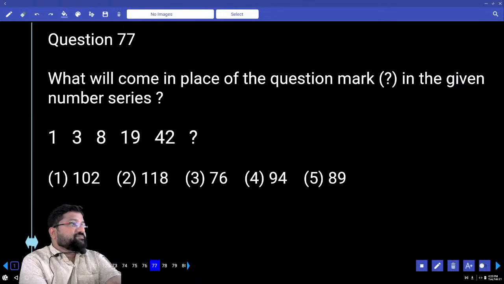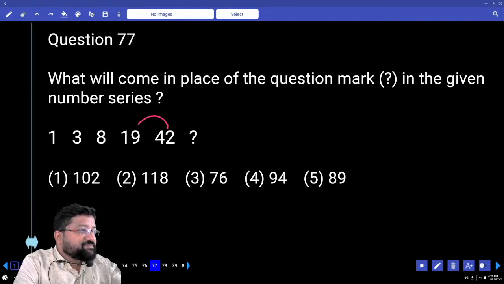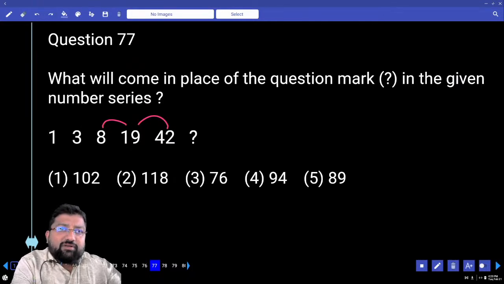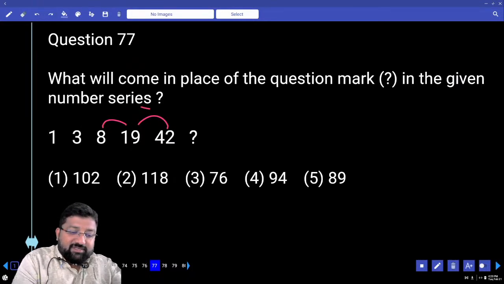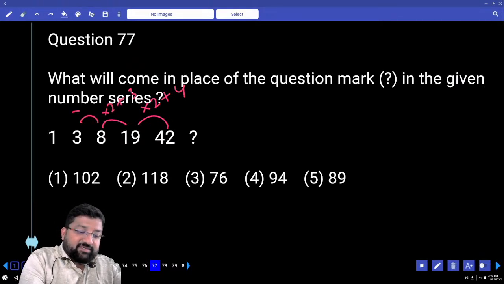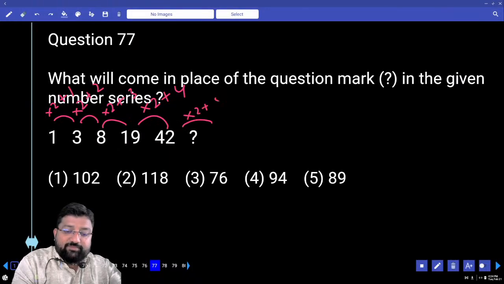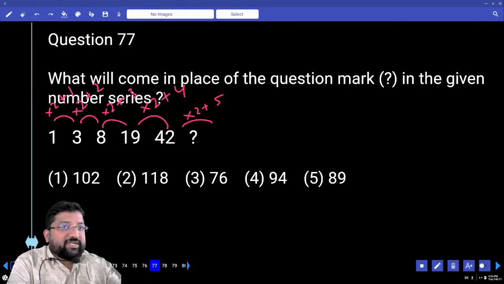Come on. But see one thing, almost 2 times. Almost very near. 1 times 2, 2 times 4 plus 4, 8 2s are 16 plus 3, 6 plus 2, 2 plus 1. This should be into 2 plus 5. 84 plus 5, 89. Do you have that in the options? Yes.